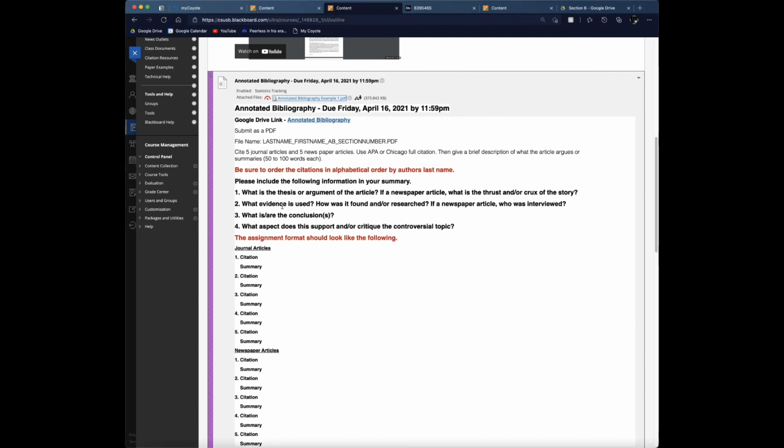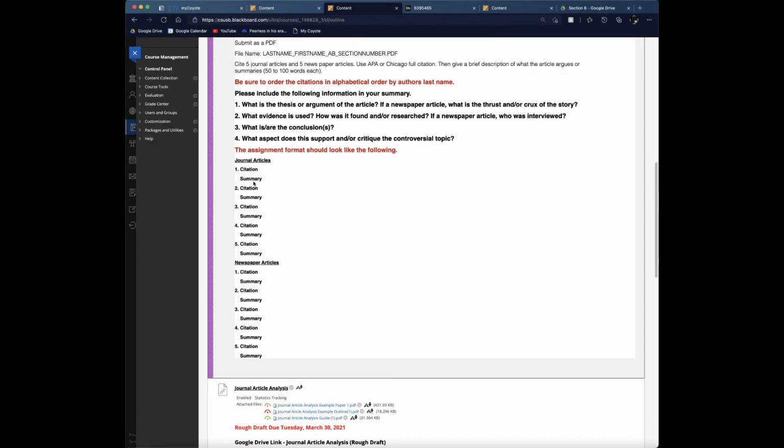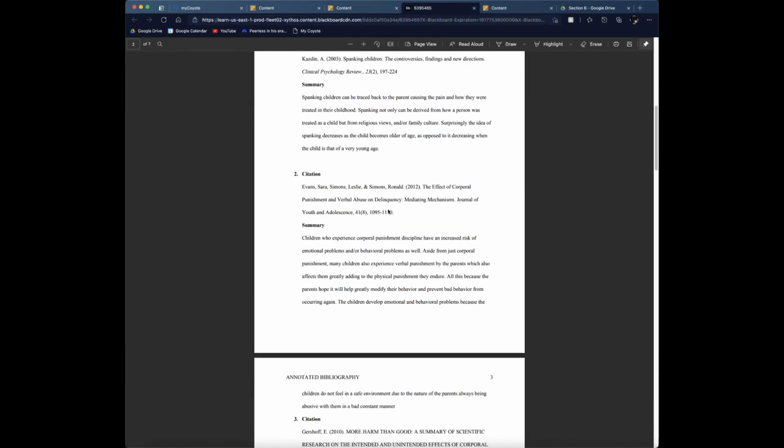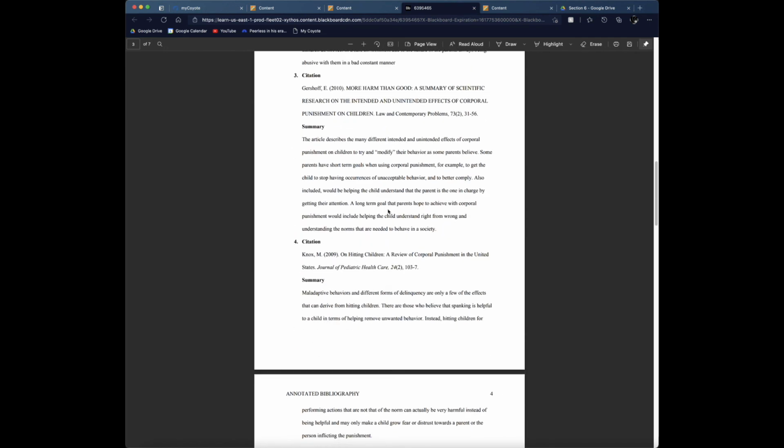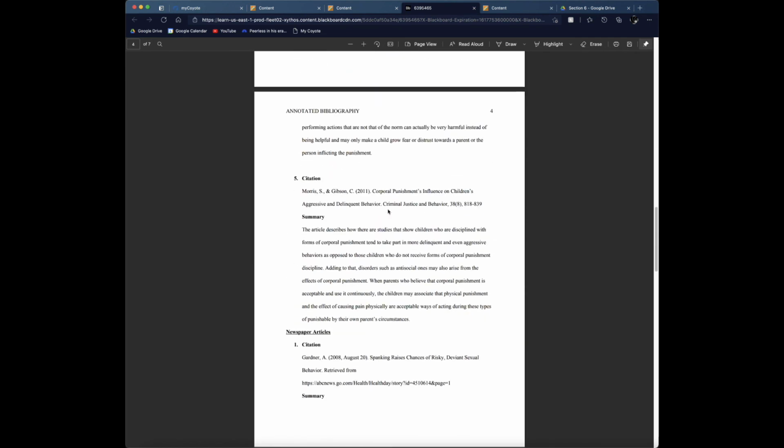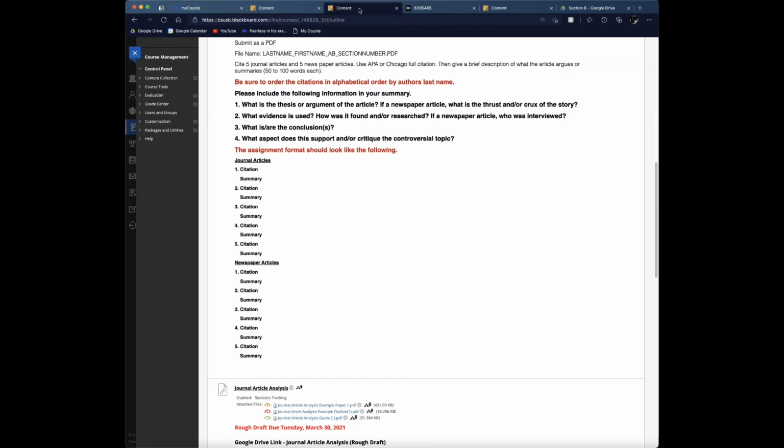Each one of these could be like a sentence long. So by the time you're done, you've written 4 or 5 sentences really, and it reaches the 50 to 100 word requirement. And then you'll notice that this is what the format should look like. And the example is basically that guideline filled out, as you'll notice.